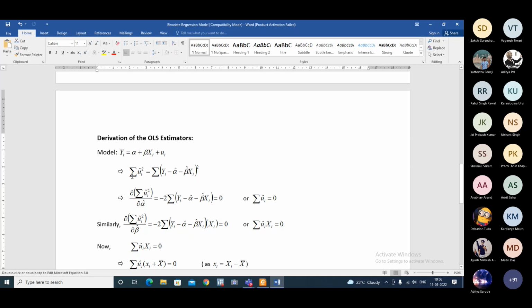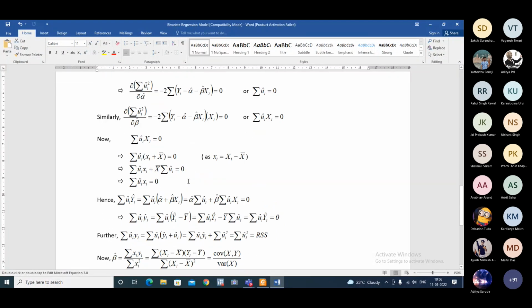So you need to differentiate summation of u hat i square with respect to beta hat, and as you do that, you'll basically get summation of xi yi divided by summation of xi square. That is what you are getting mathematically.